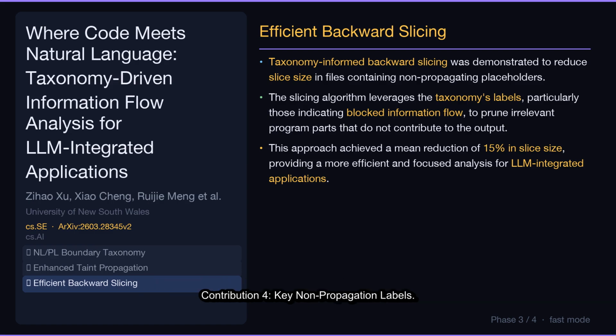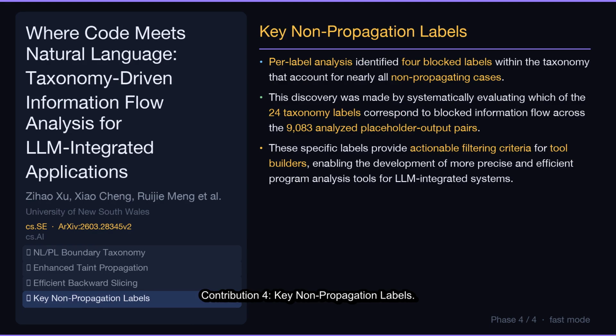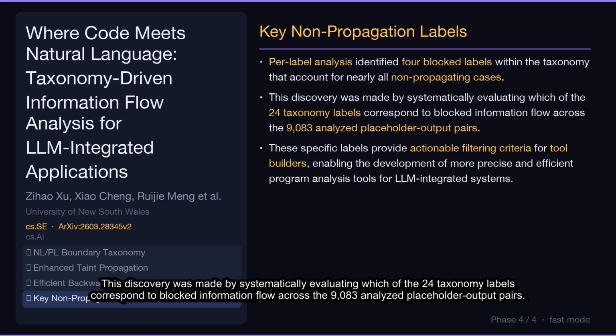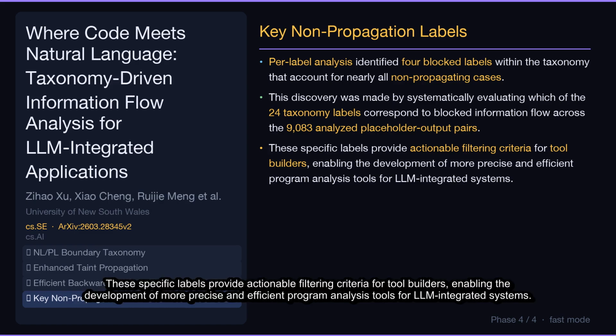Contribution 4. Key non-propagation labels. Per-label analysis identified 4 blocked labels within the taxonomy that account for nearly all non-propagating cases. This discovery was made by systematically evaluating which of the 24 taxonomy labels correspond to blocked information flow across the 9,083 analyzed placeholder output pairs. These specific labels provide actionable filtering criteria for tool builders, enabling the development of more precise and efficient program analysis tools for LLM integrated systems.